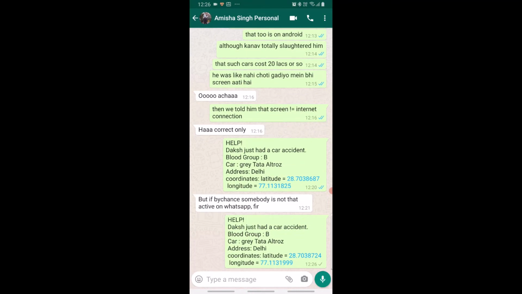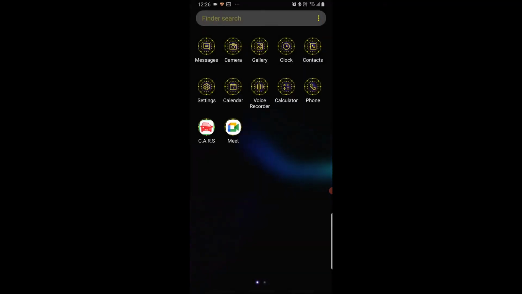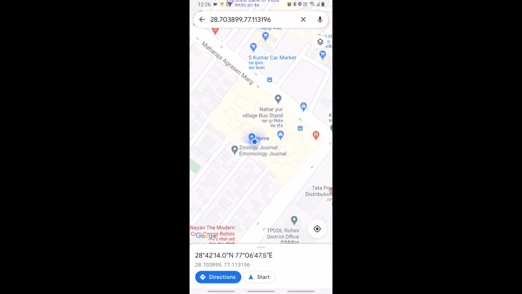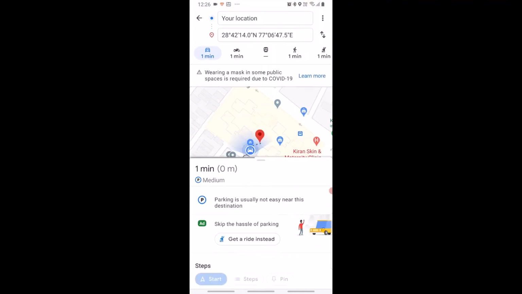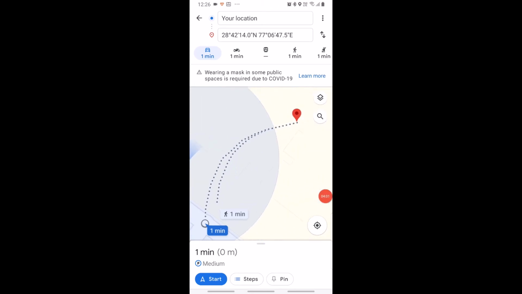So this is basically the functionality of it, and now you can see that I had the longitude and latitude. I copied it and I went to my maps, and these are the coordinates that we got from here. And if I click on directions, you can see that this red marker is where the app is sending the location, and this blue moving area is where it is connecting the location right now. So you can see that it is extremely accurate.